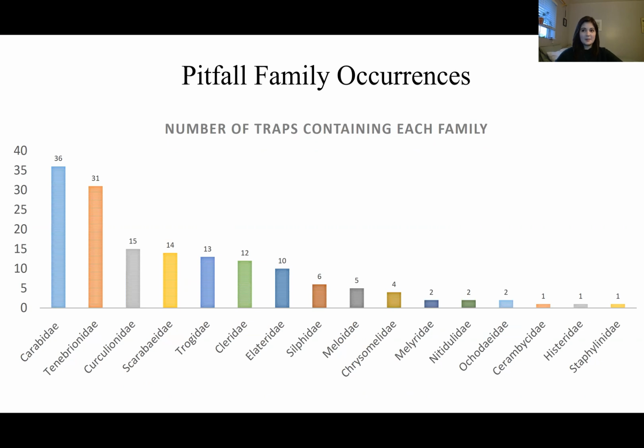And lastly, here's a look at the pitfall data. This method had almost doubled the family diversity, and 100% of the samples contained Coleoptera. With this method, our most common families were, with very little surprise, Carabidae and Tenebrionidae. These families are extremely common in the habitats where the sampling was done and are often associated with the soil surface, making them ideal candidates for being collected in pitfall traps. There were some surprising results here as well. Staphylinidae and Histeridae were often collected in high abundance in pitfall traps, so we would have expected them to be in far more than just 1 trap each.